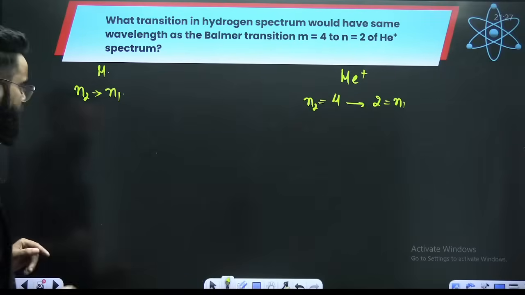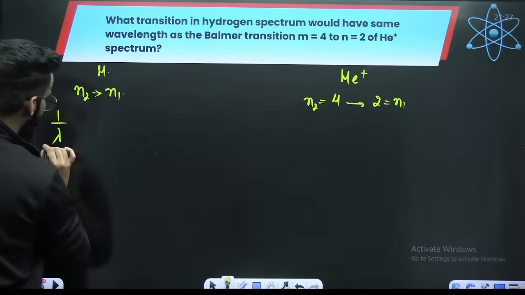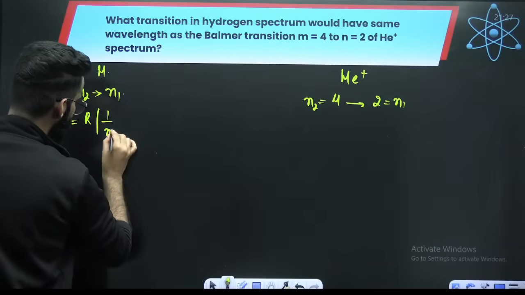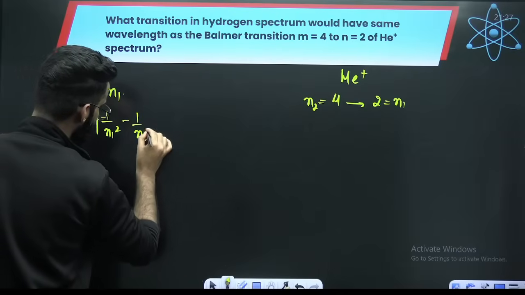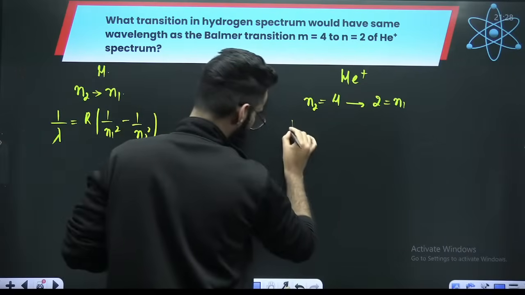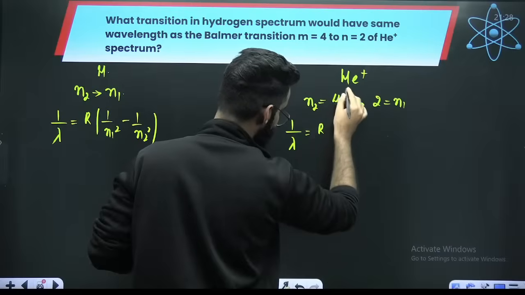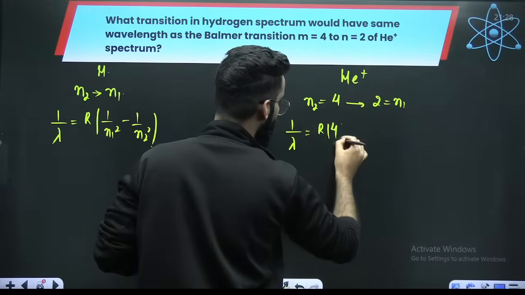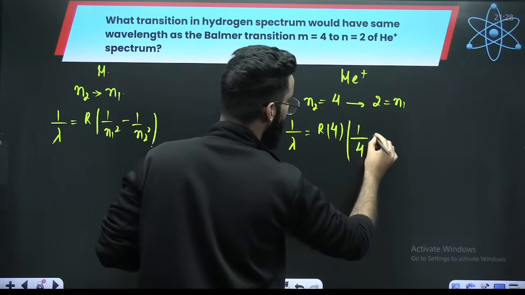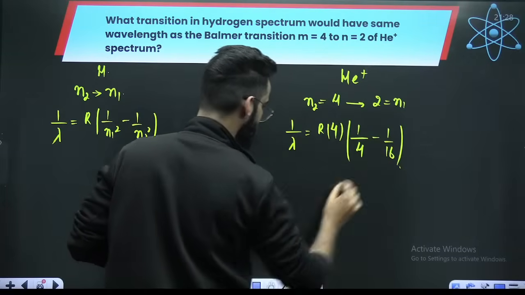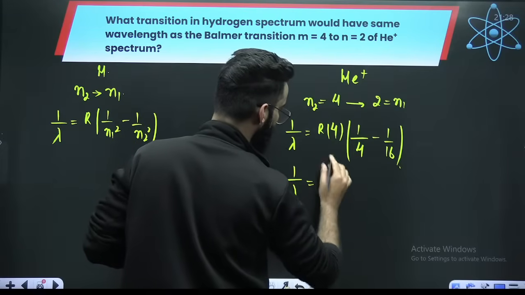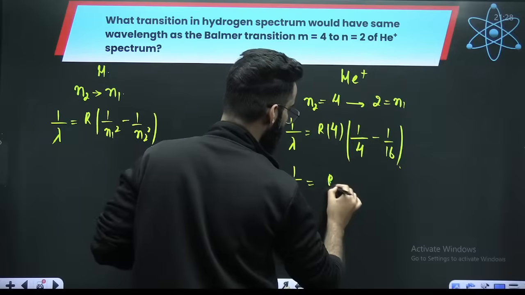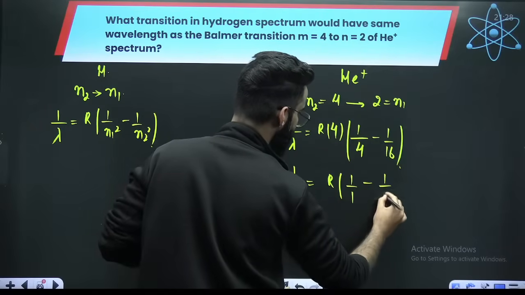So I can say 1 divided by lambda is equal to R Z square, where Z is 1, times 1 upon N1 square minus 1 upon N2 square. For helium, Z is 2, so Z square is 4. The 4 cancels: 4 times 1 divided by 1 minus 1 divided by 4.